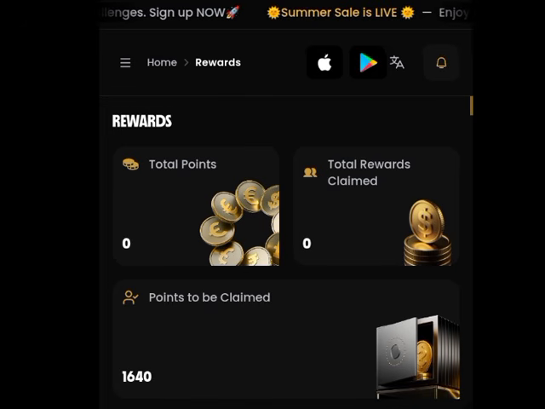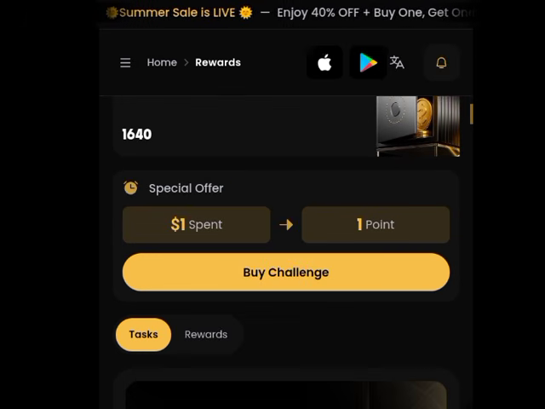I know some of you are already thinking that you have to claim points to get this particular account. Yes, you have to claim points to get this particular account. And most of you are not really happy with these kinds of accounts. But there are points that you can easily claim. For now, these are the kind of accounts that are available. When I have updates on getting accounts that don't require points, I'll be dropping them on my YouTube. That's why I said you should subscribe so you don't miss out when I drop accounts that don't require you claiming points. But for now, this is what we're still going to claim.